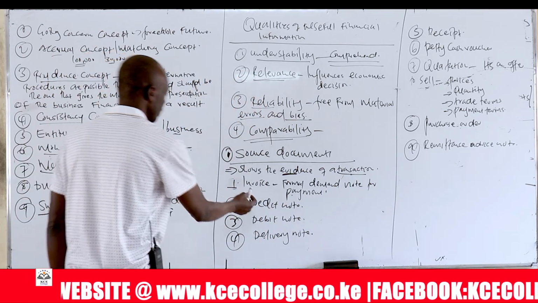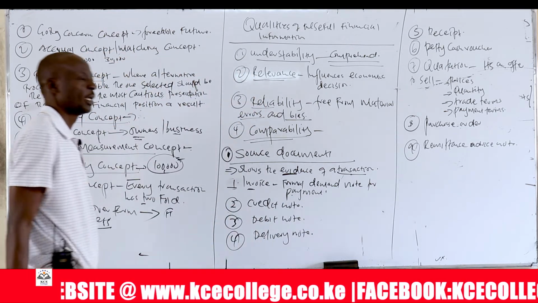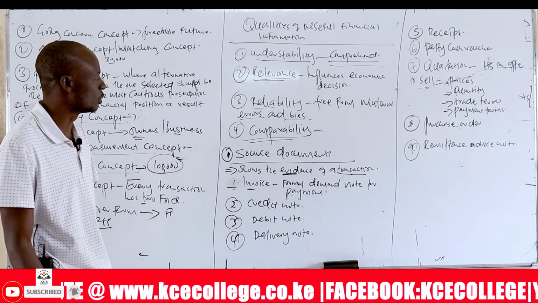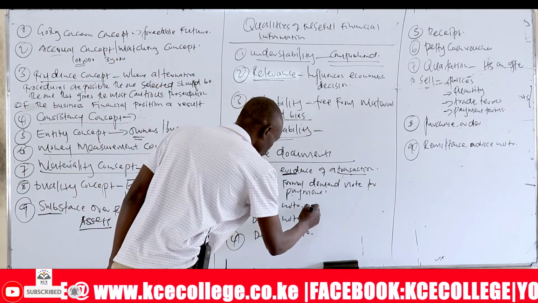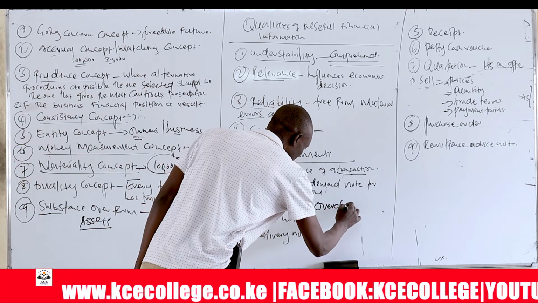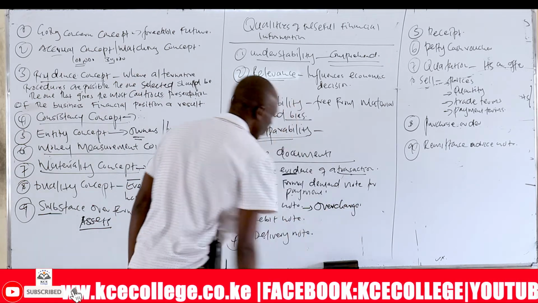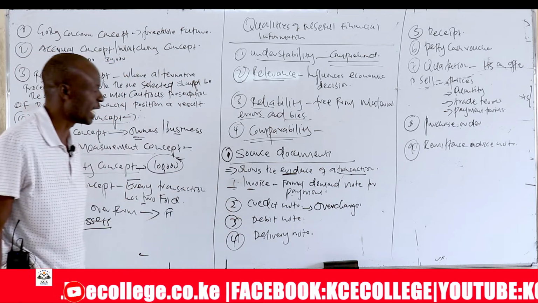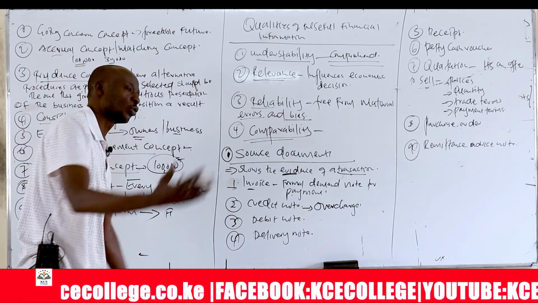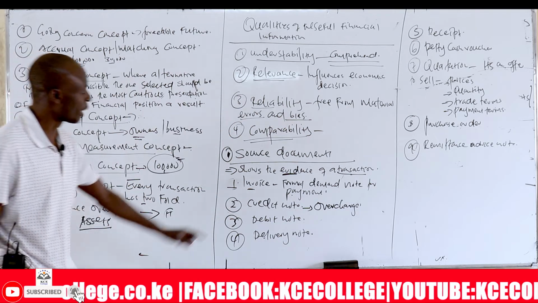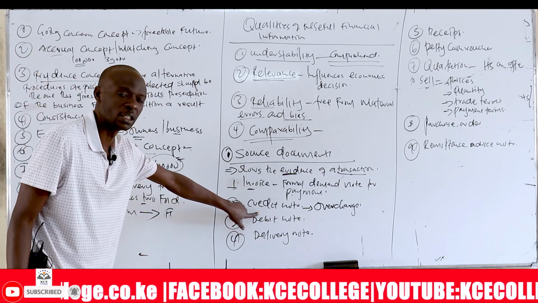That is an invoice. And we're saying we have an incoming invoice and an outgoing invoice. Then we have a credit note. What is a credit note? A credit note is a document that is issued to correct an overcharge on an invoice. So you can overcharge an invoice. An invoice remains overcharged if some of the goods that had been sold are returned. The original invoice will remain overcharged. To correct that overcharge, we issue a credit note.